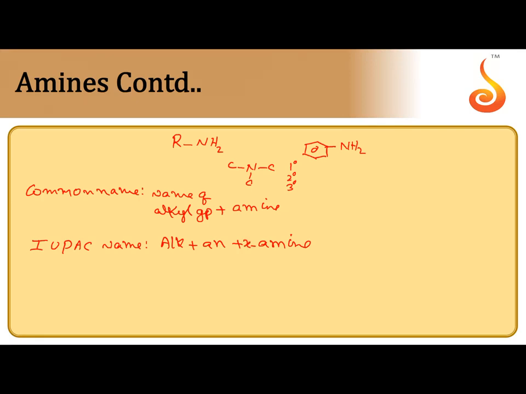Let us take the smallest amine, CH3NH2. This is a 1 degree amine. Common name: the name of the alkyl group is methyl, so methylamine. IUPAC name: root word is meth, primary suffix automatically ane, followed by amine, methanamine.